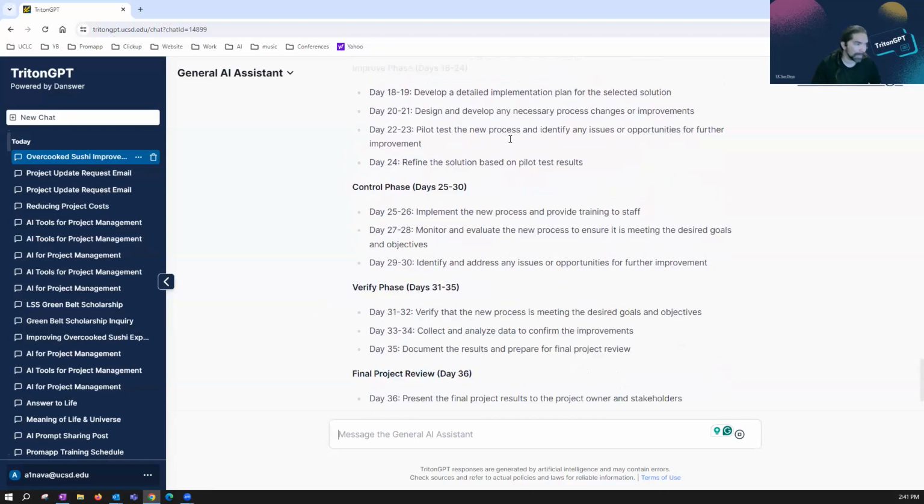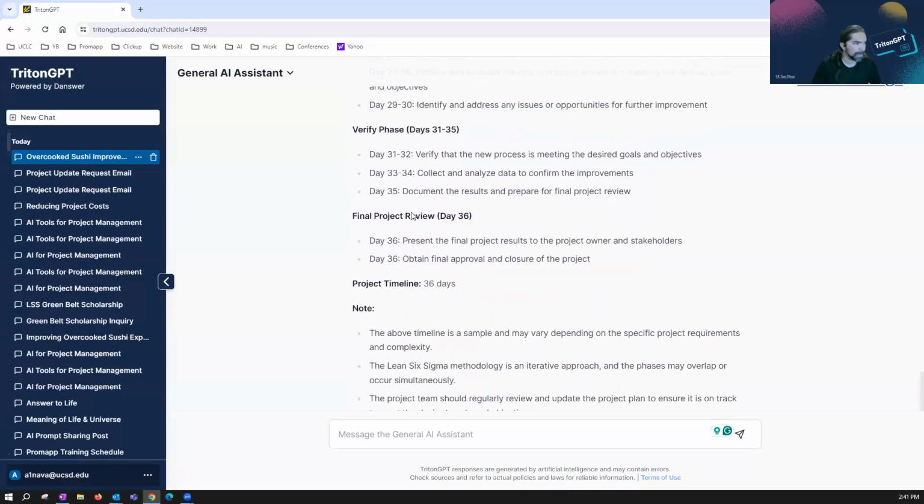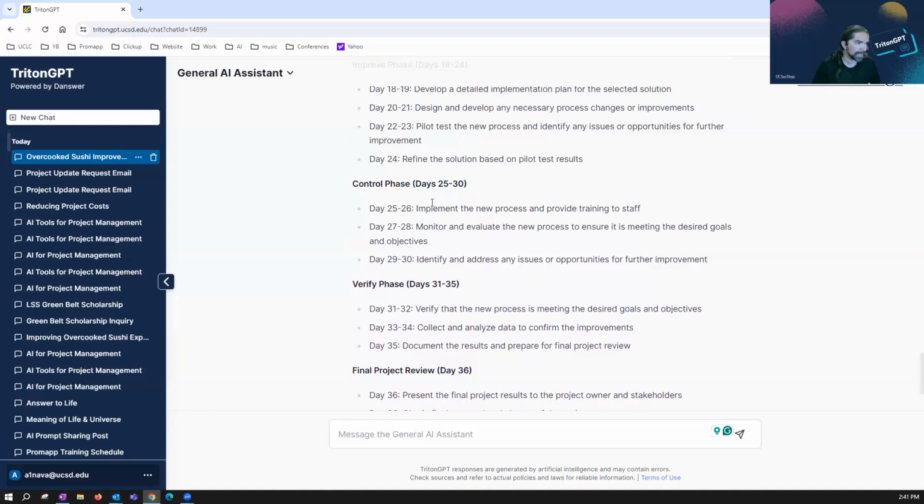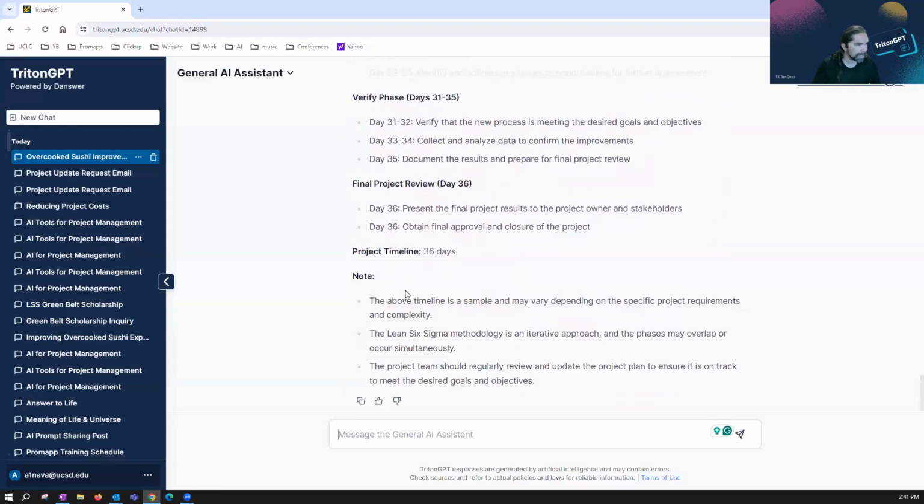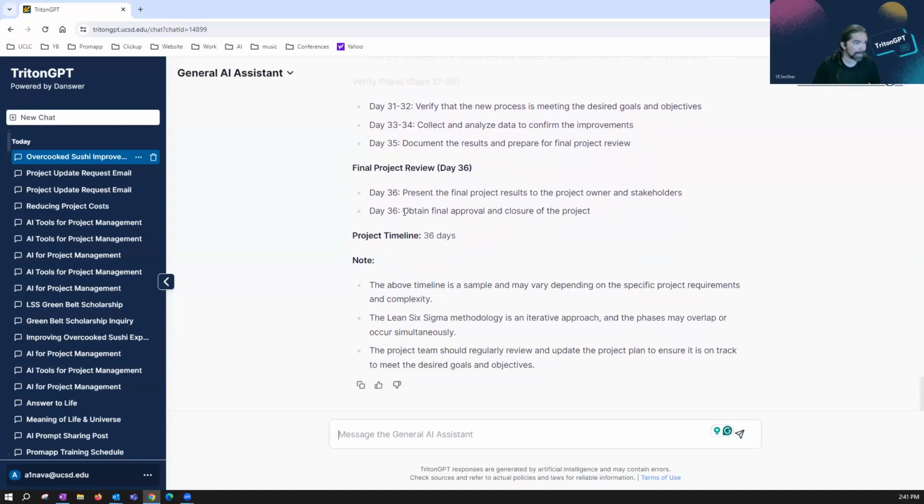One thing I might do is read through this and say, oh, I already have the data. I don't need to collect it or that sort of thing. I just need to synthesize it or change it. Let's say this timeline is great, but it's actually too long. 36 days. I might say, edit the timeline to only 3 weeks